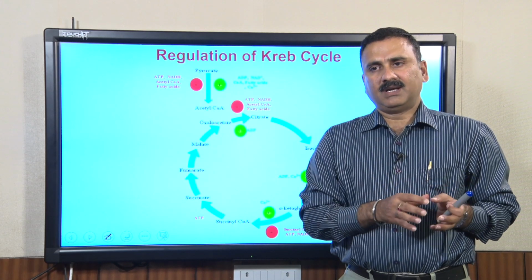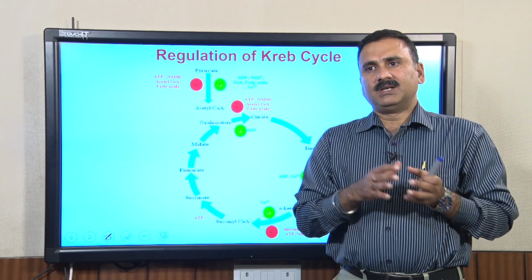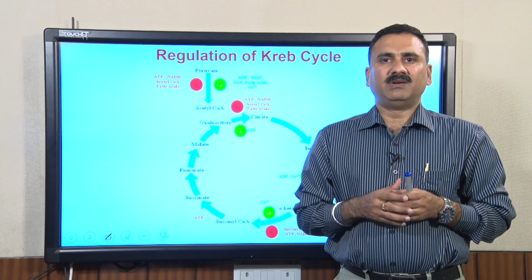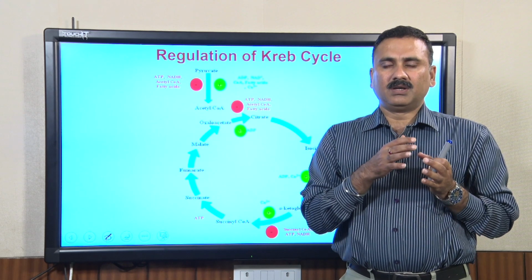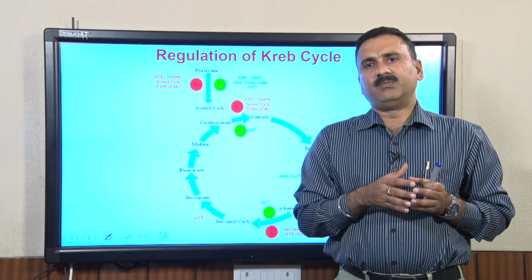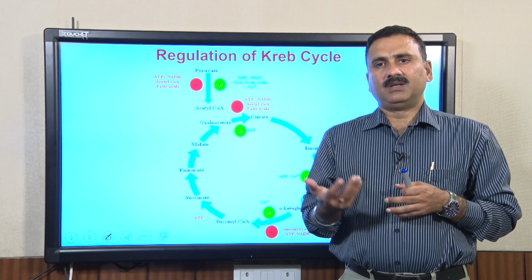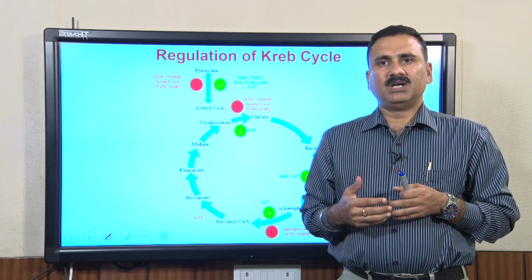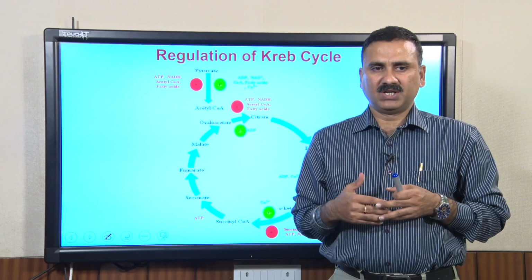the pyruvic acid enters into the mitochondria, and then it enters the central metabolic pathway, which is called the Krebs cycle. In the Krebs cycle, the pyruvate generated from glycolysis is processed further, and several molecules of NADH and FADH2 as well as a molecule of GTP are generated.